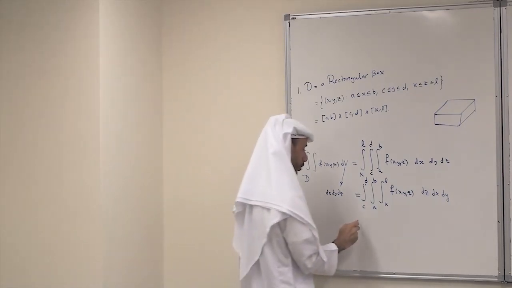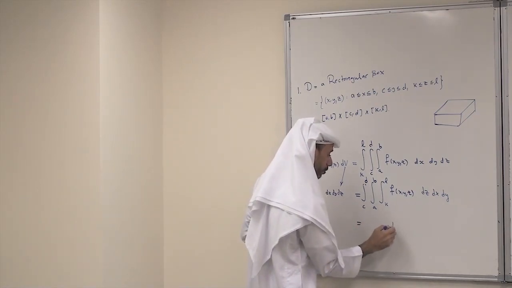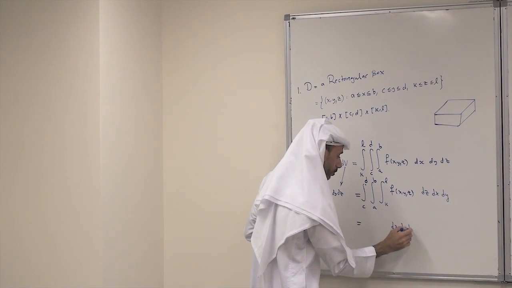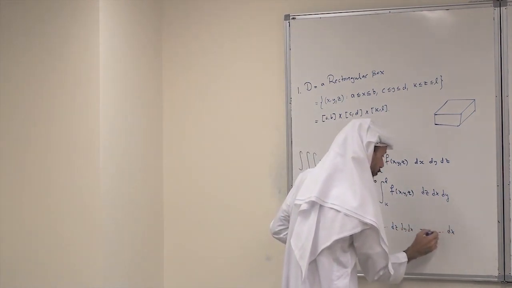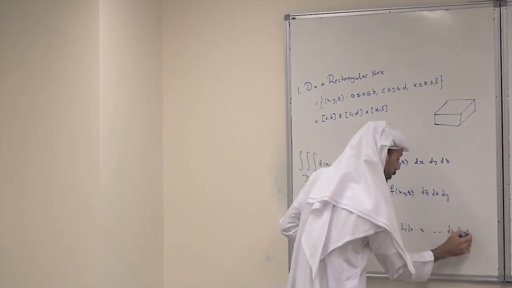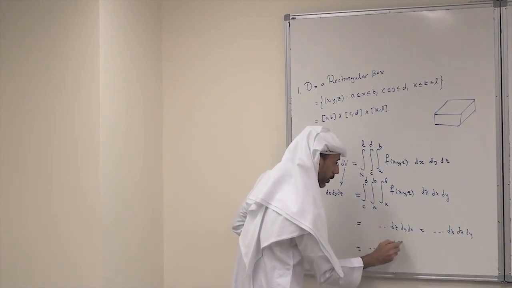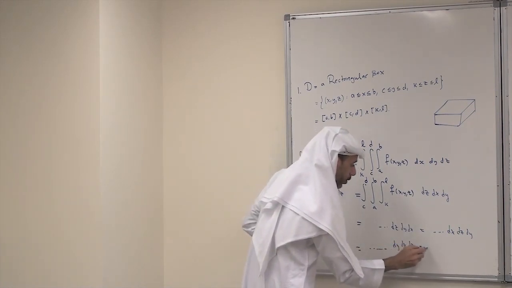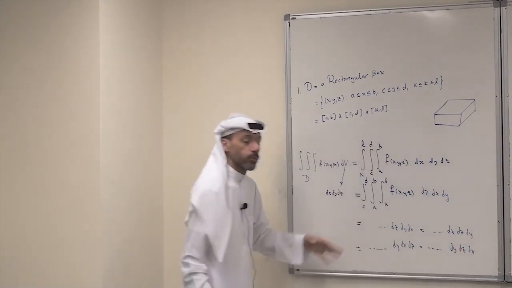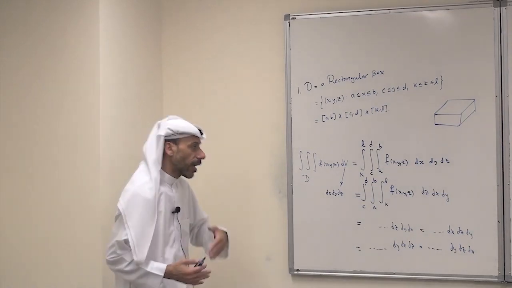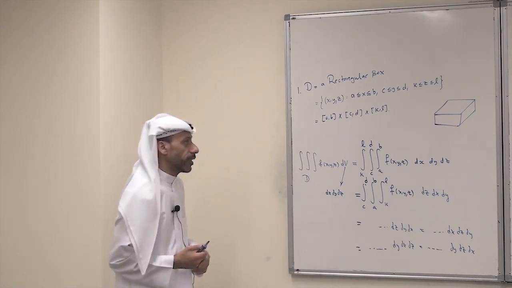In fact, we have 6 possibilities: dz dy dx, or dx dz dy, or dy dx dz, or dy dz dx. So we have 6 possibilities in this case. Any one will work, and they all give us the same value of the triple integral.